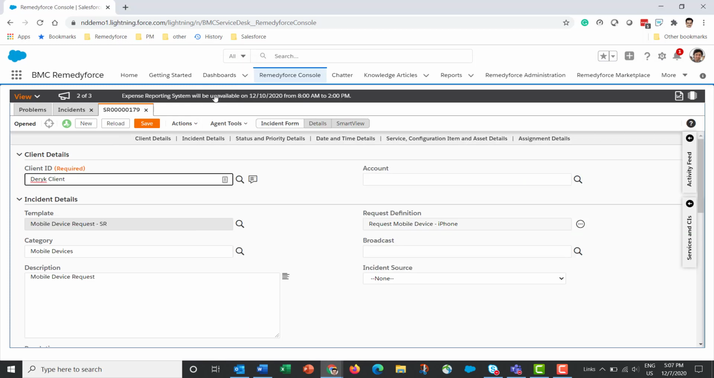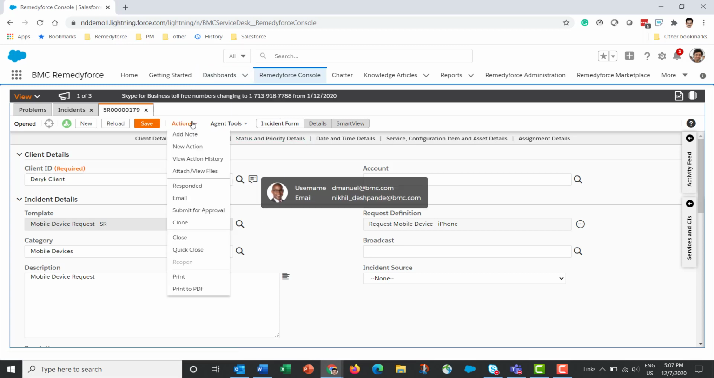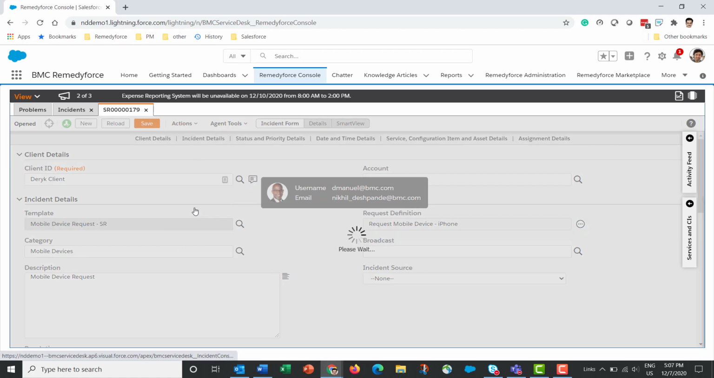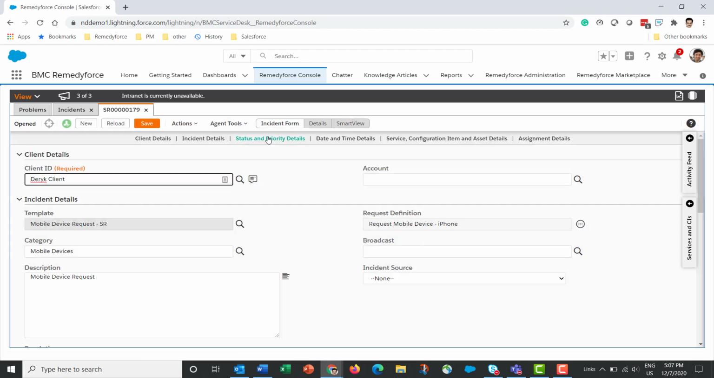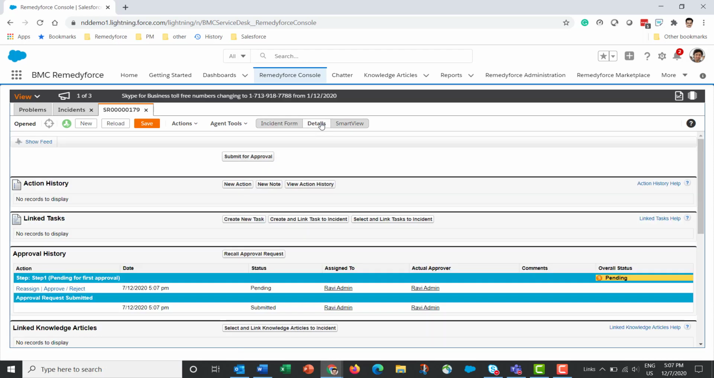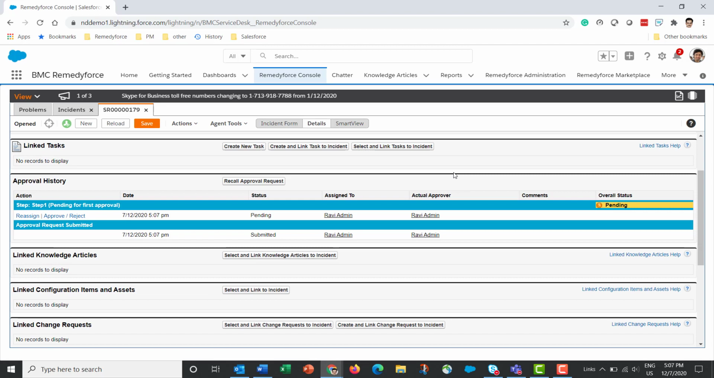Now, because this is of the nature of a device that must be issued, there's an approval process. The service desk agent knows that they must submit this request for approval. So they can click on actions and submit the request for approval. Now, to know what's happening on the approval process, click on the details tab, and here in the approval history you can see what's going on with approvals.